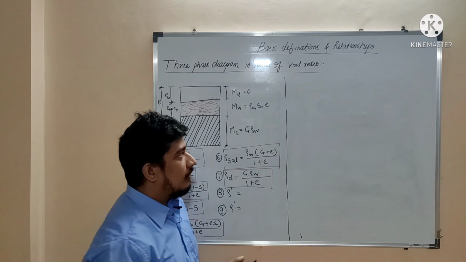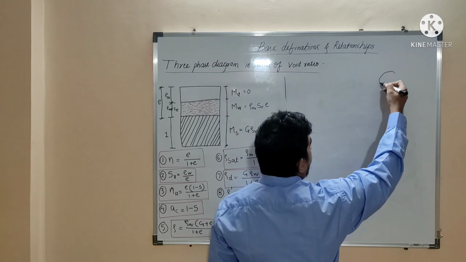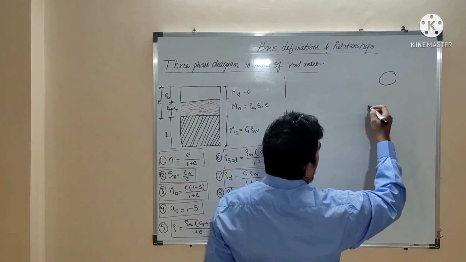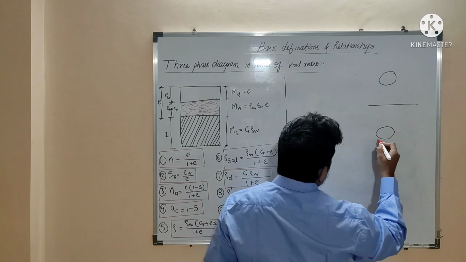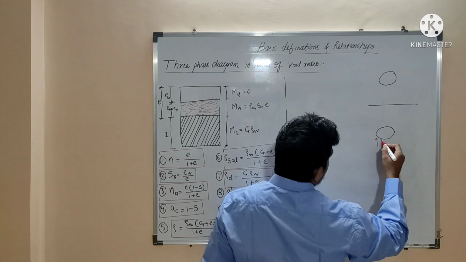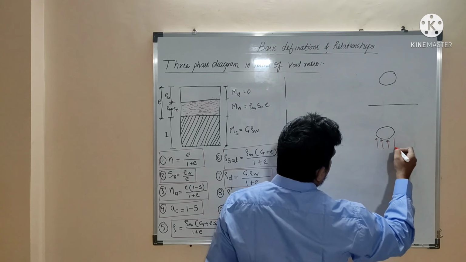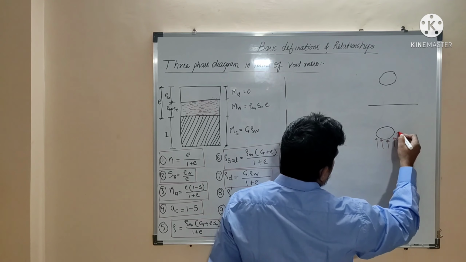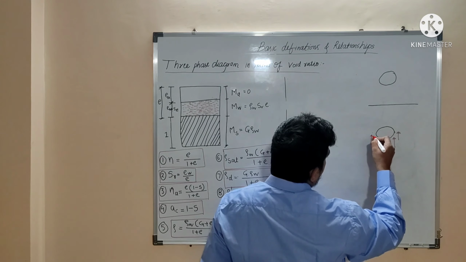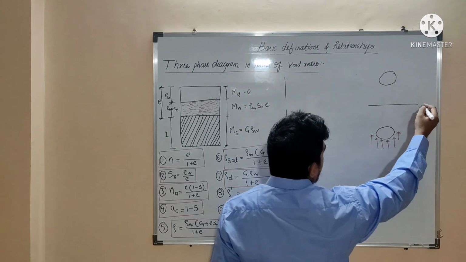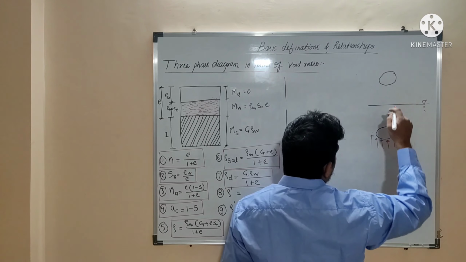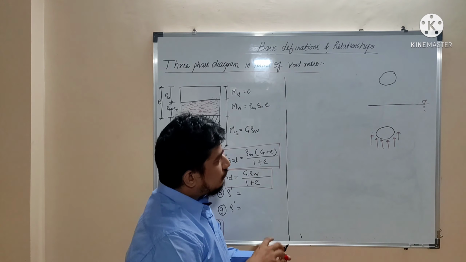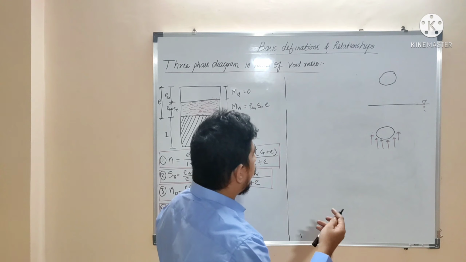Suppose there is a saturated soil mass, like this, which is saturated and submerged in water, and because of this the water gets displaced and an upward pressure is applied on this soil mass. So this is the saturated soil mass which has fallen in the water. For that I have given the derivation and the formula.